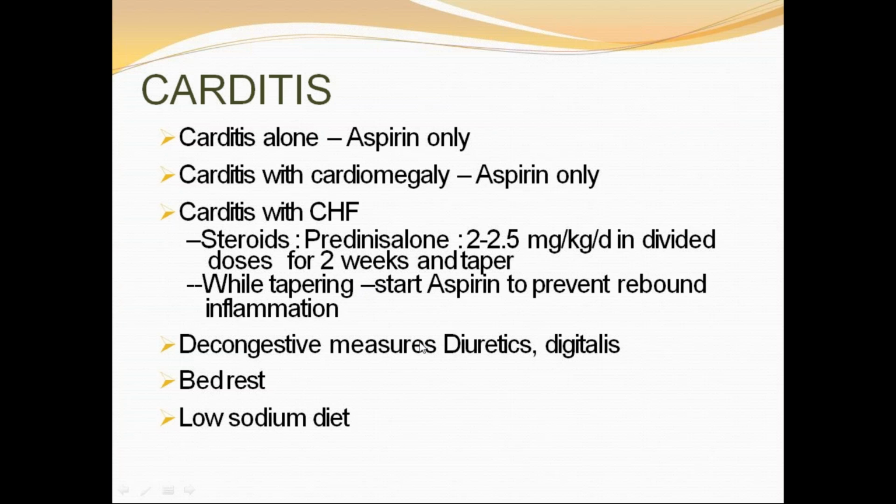So aspirin, at what dose do we need to start? Previously we discussed the same dose, 50 mg per kg per day in 4 divided doses for 6 weeks to prevent rebound inflammation. Sometimes in congestive cardiac failure, we may require diuretics, digitalis, fluid and salt restriction, strict bed rest, and oxygen supplementation along with a low salt diet.